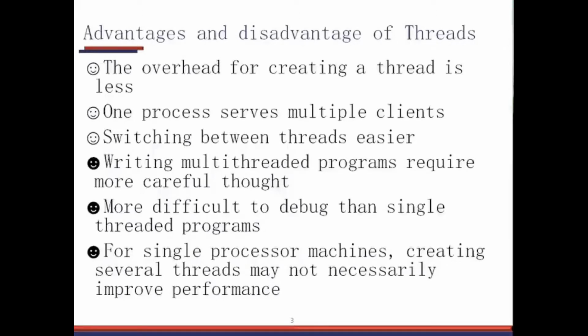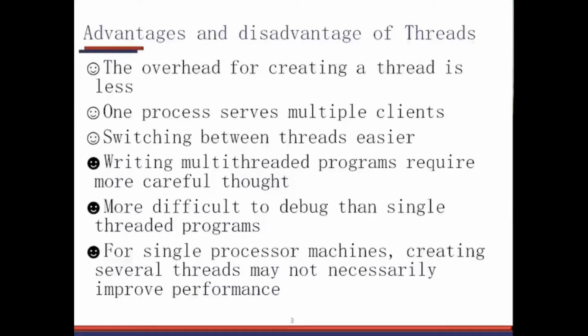Suppose you are running a file server program, then you can have one process which is serving the files to multiple clients, and each client having one thread, right? And switching between the threads is easier for the operating system because the overhead is less and the things that the threads share is much less.